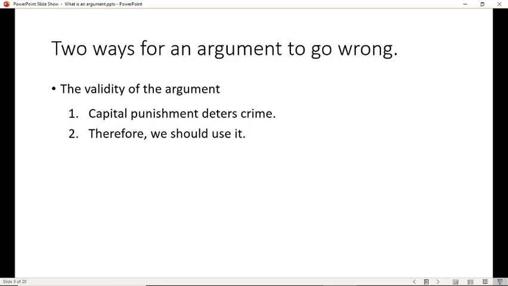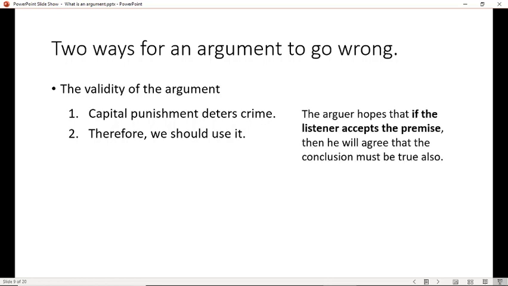Saying that an argument is valid says something more than just that you think it's okay to make. It says something very specific. So let's talk about what that means. We've got this argument: capital punishment deters crime, therefore we should use it. I said that we hope that the listener accepts 1, but there's something else we're hoping. We're hoping that if the listener accepts 1, he'll also agree that the conclusion has to be true. We're hoping that if we say, look, capital punishment deters crime, and he says, yes, it does, that he'll agree that means we should use it.